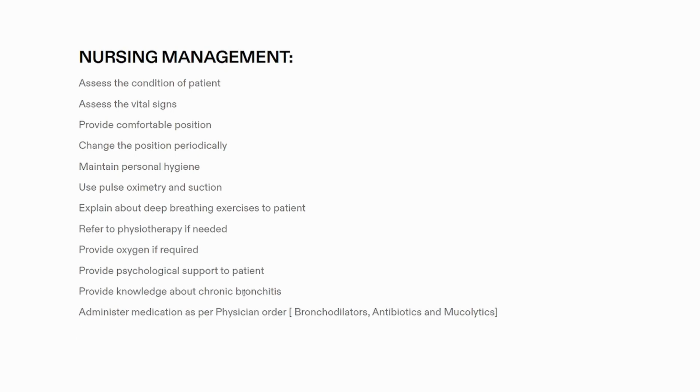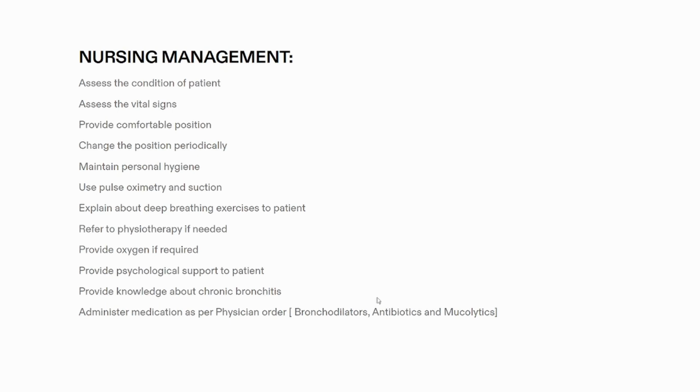Provide knowledge about the chronic bronchitis. If the patient is suffering with acute bronchitis, if we treat in this condition itself, it may prevent getting the chronic bronchitis. Next, administering the medications as per the physician order, like bronchodilators, antibiotics, and mucolytics. These are all the medications.